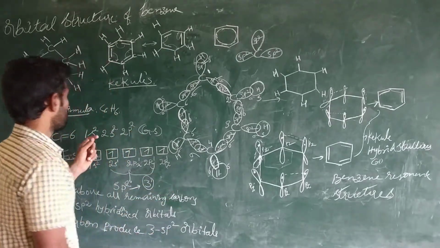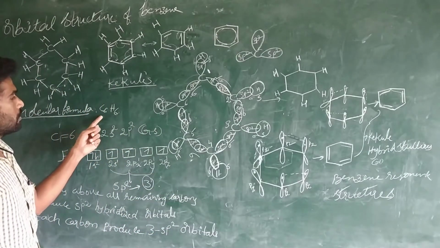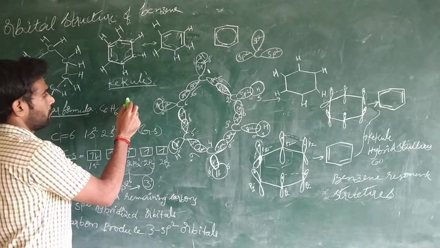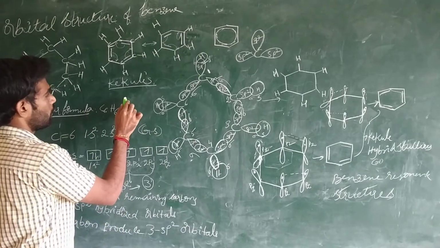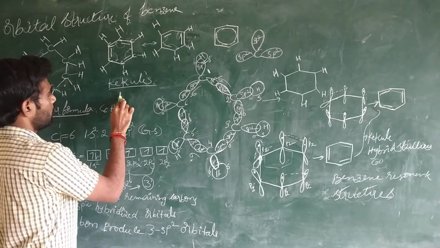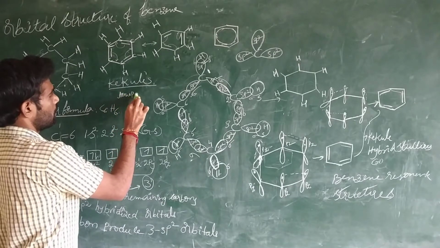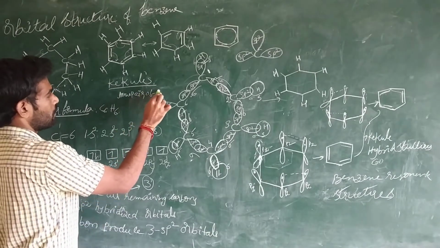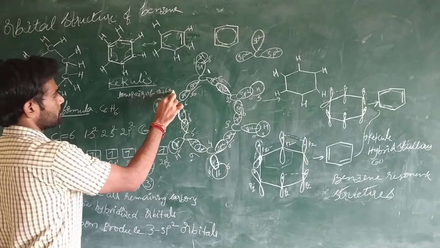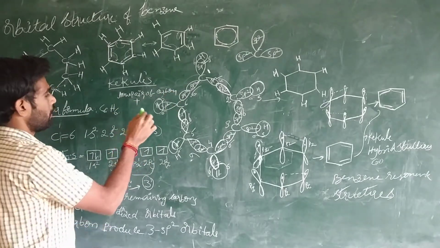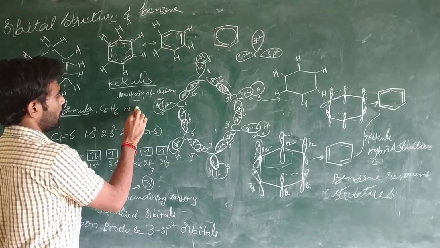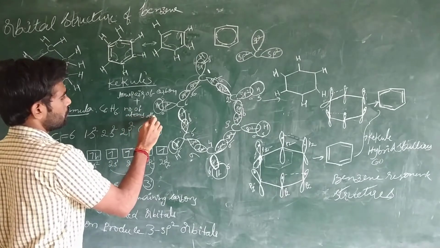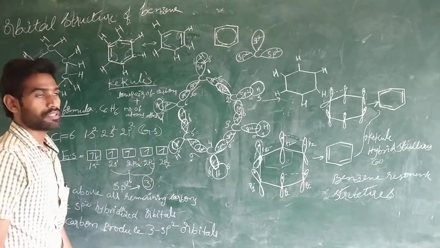How do we know that this carbon atom is involved in sp2 hybridization? That is based on, for example, the lone pairs of electrons on the carbon atom. Lone pair, we explained this in our previous classes. Lone pairs of carbon plus the number of atoms attached. Based on this, we can identify the hybridization of the atom.